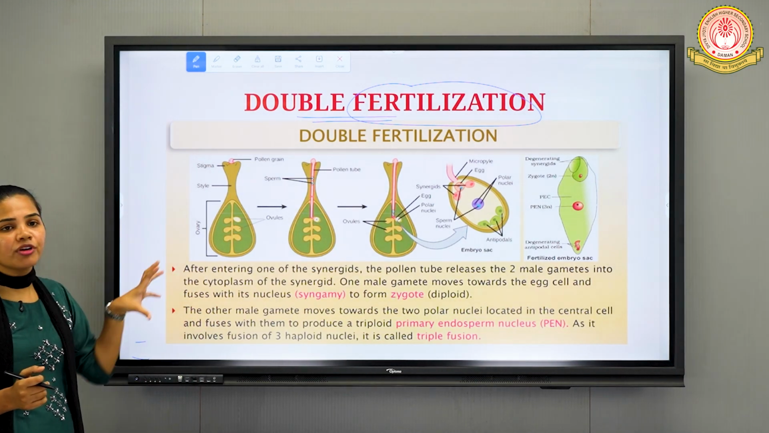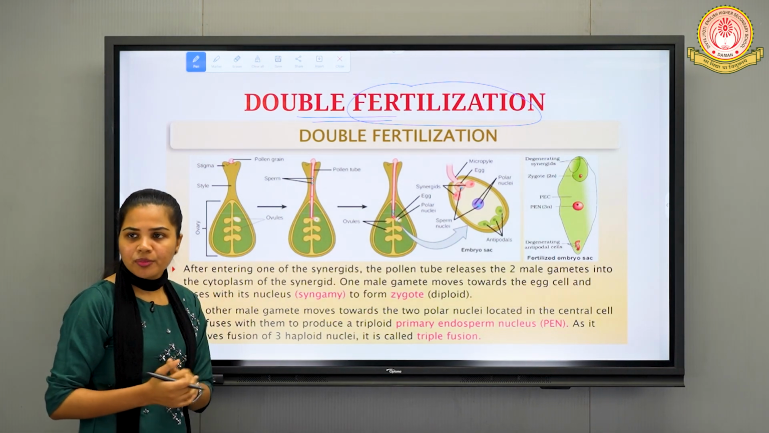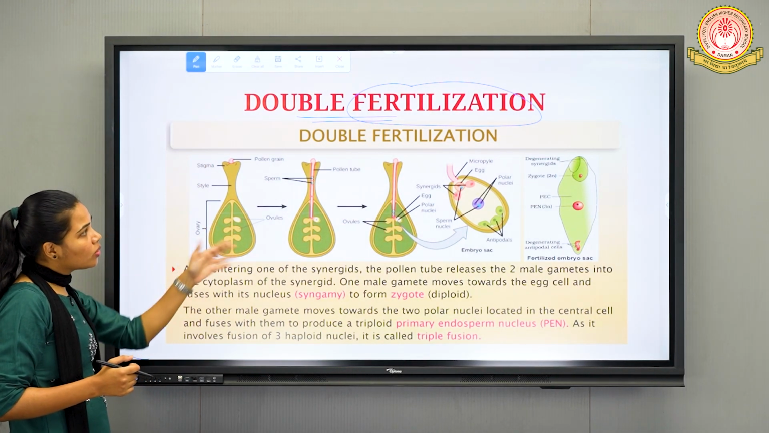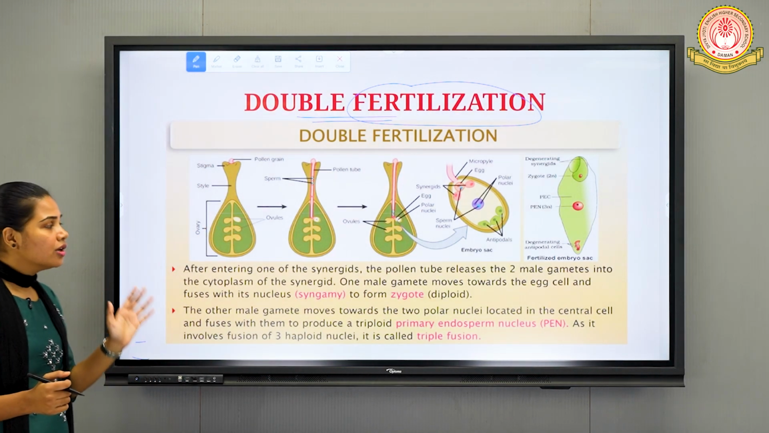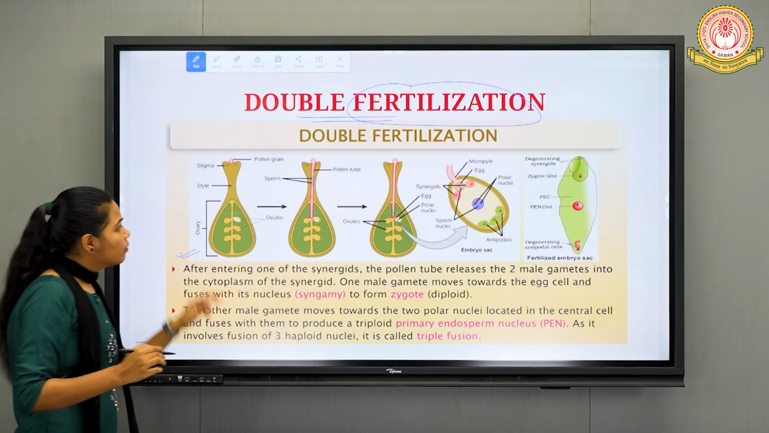Okay, it is a unique event. It is a unique event which occurs only in case of flowering plants, or you can say angiosperms, right? Now we will see this particular double fertilization in detail. So first of all, we'll observe this particular diagram, which is what?